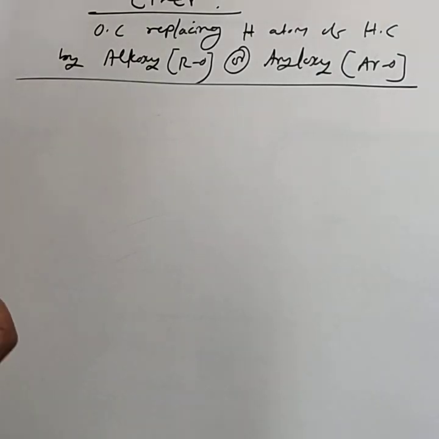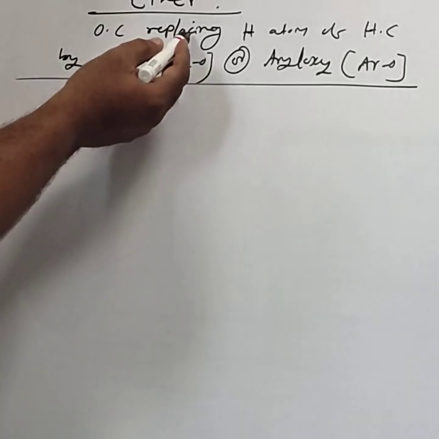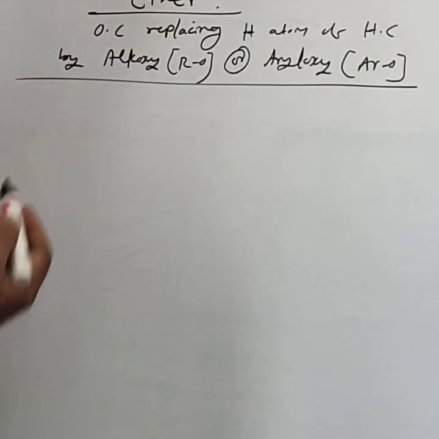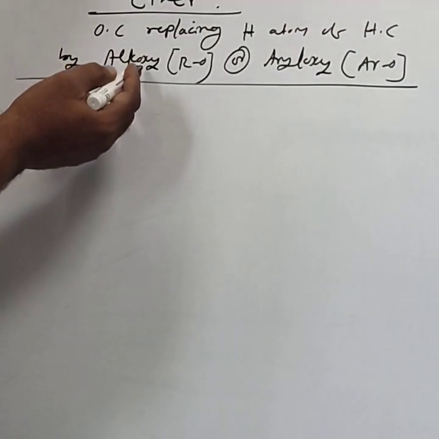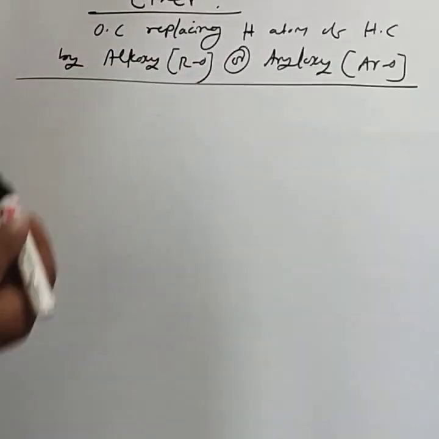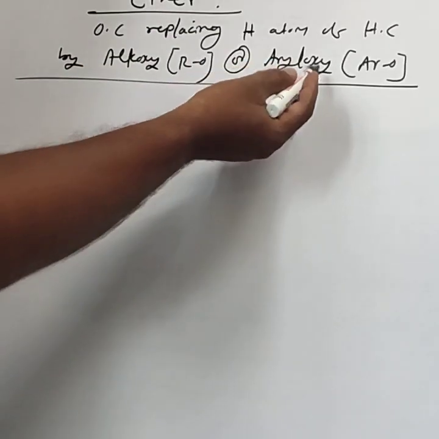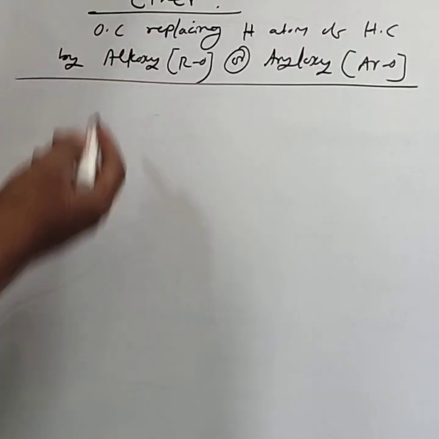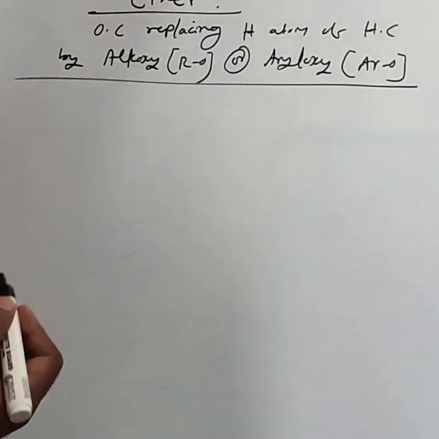Those compounds we can call ethers, a class of organic compounds obtained by replacing the hydrogen atom of the hydrocarbon by the alkoxy group, whose formula is RO, or the aryloxy group, that is ArO. The formed compounds are called ethers.